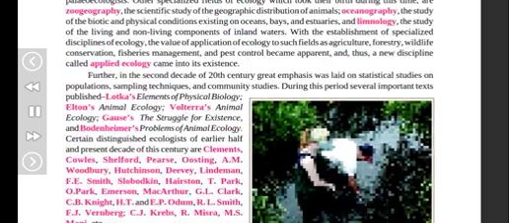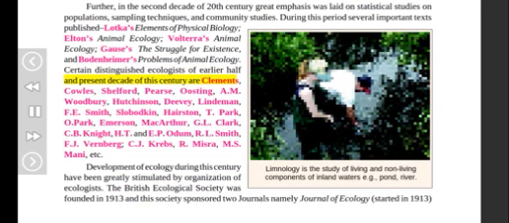Certain distinguished ecologists of the earlier half and present decade of this century are Clements, Cowles, Shelford, Pierce, Osting, A.M. Woodbury, Hutchinson, D.V. Lindemann, F.E. Smith, Slobodkin, Hairston, T. Park, O. Park, Emerson, MacArthur, G.L. Clark, C.B. Knight, H.T. and E.P. Odum, R.L. Smith, F.J. Bernberg, C.J. Krebs, R. Misra, M.S. Mani, etc.